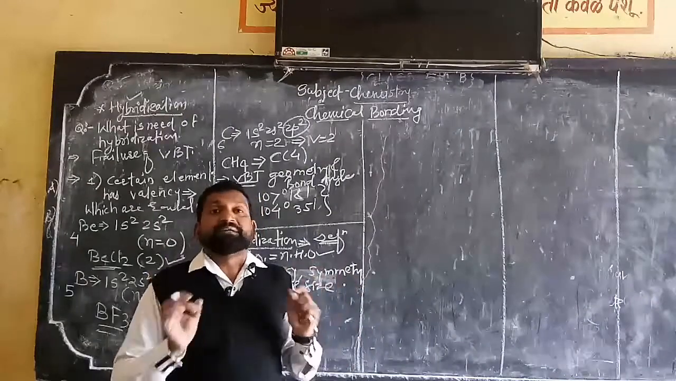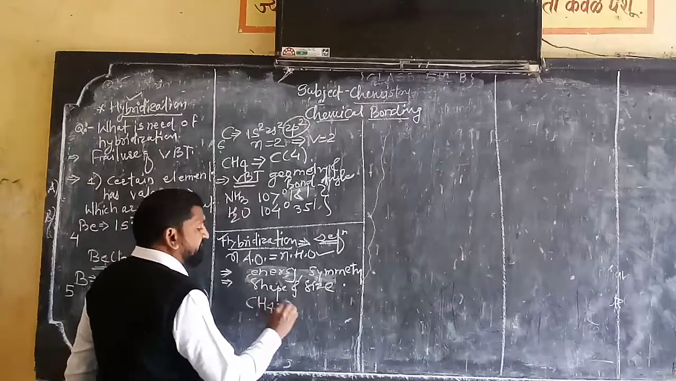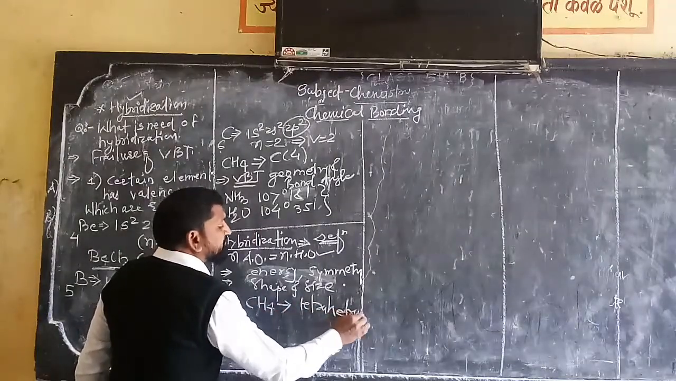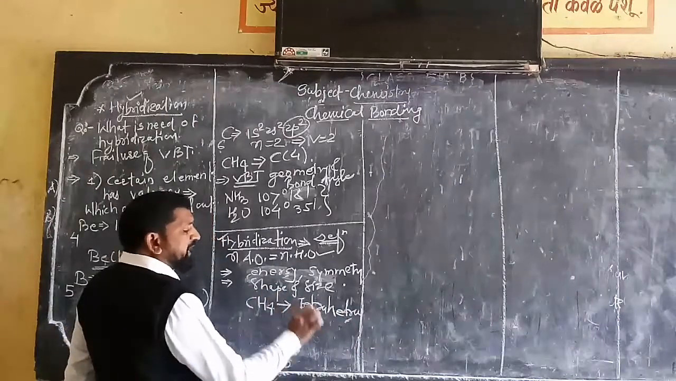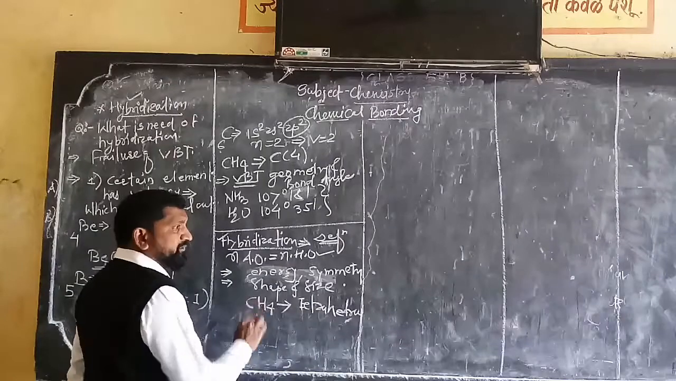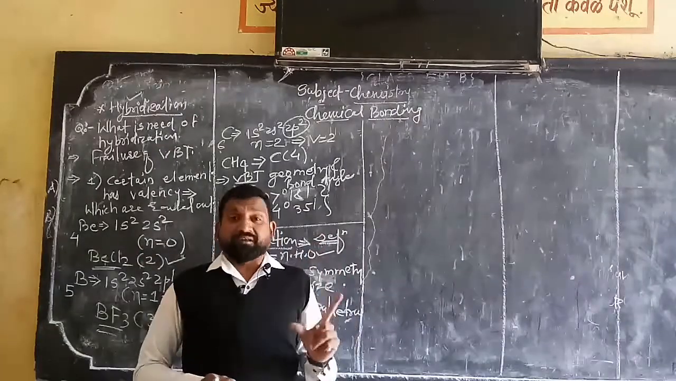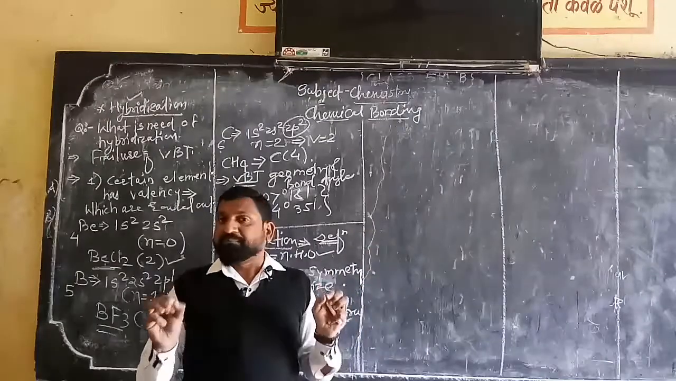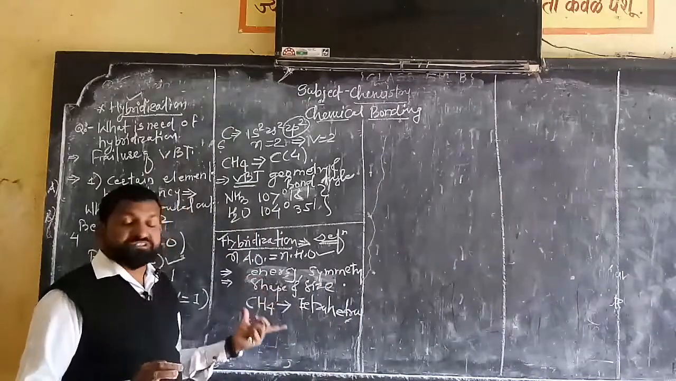For example, the methane molecule has a tetrahedral geometry. We will see in detail. It means the 4 hybrid orbitals of the carbon atom get elongated along the 4 regular corners of a tetrahedron so as to have minimum repulsion. So that is hybridization and its consequences.